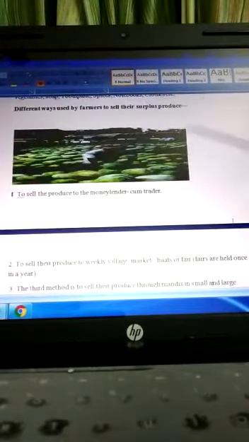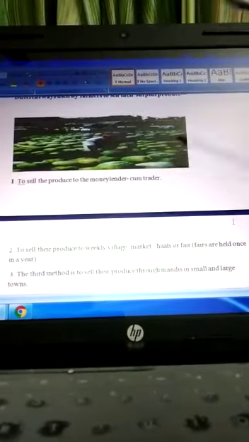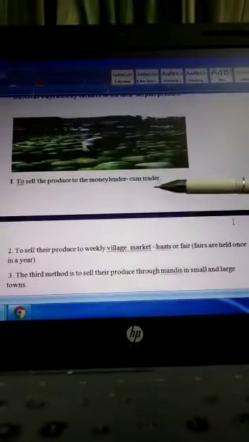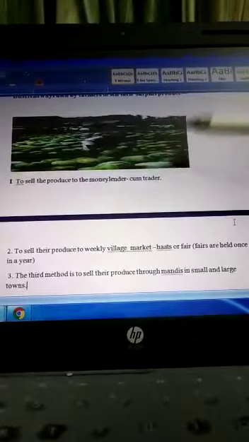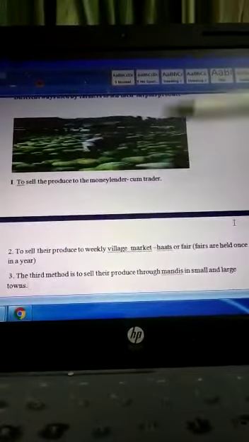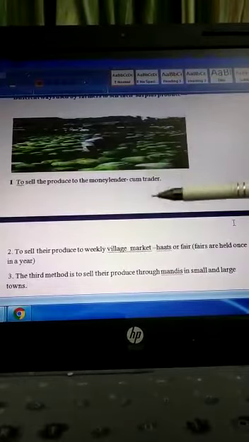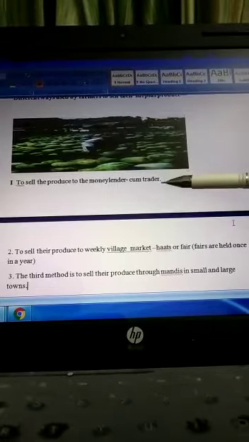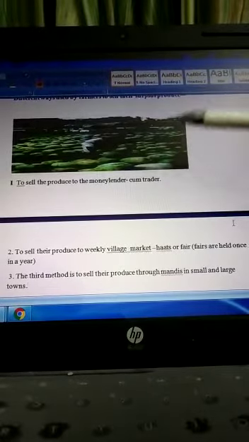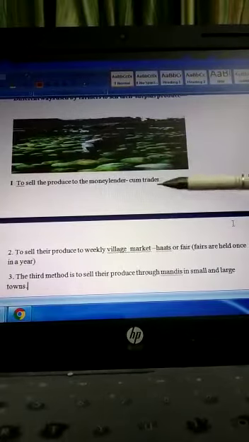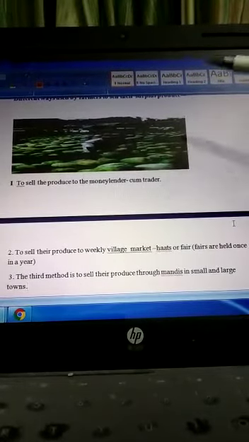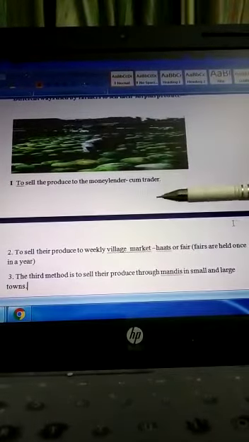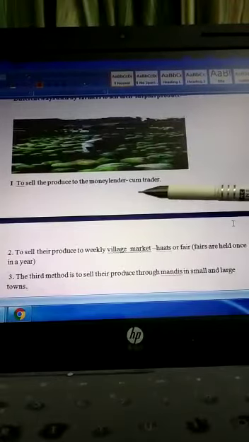First of all, the first way is that he goes to the money lender, because sometimes farmers are very poor and don't have the money to grow the products. Then he takes a loan from a money lender, and the money lender takes a promise that he will sell his product to the money lender only. Then there is only one option for the farmer, to sell his product to the money lender only. He is also known as a trader. So the money lender is known as a trader also.